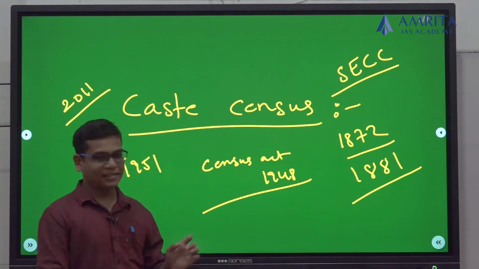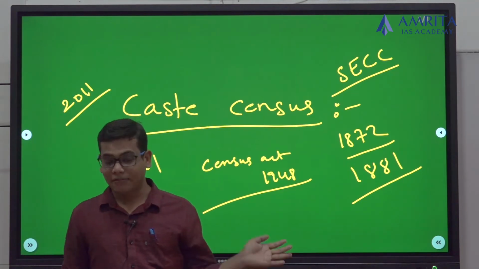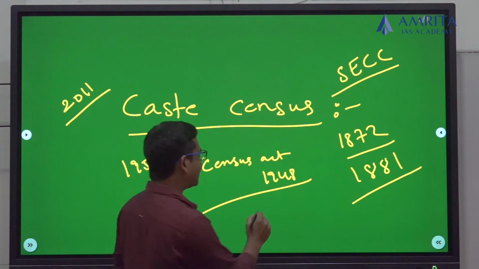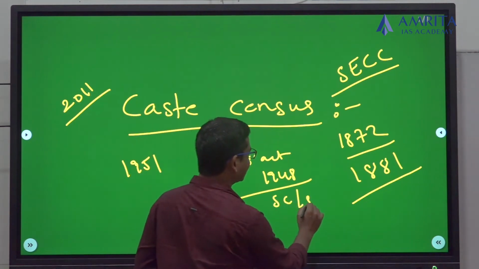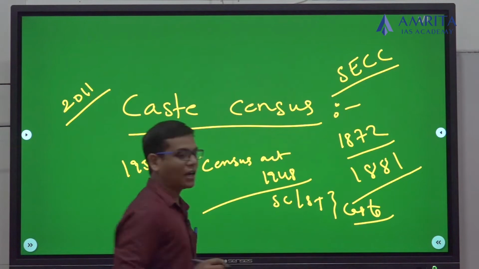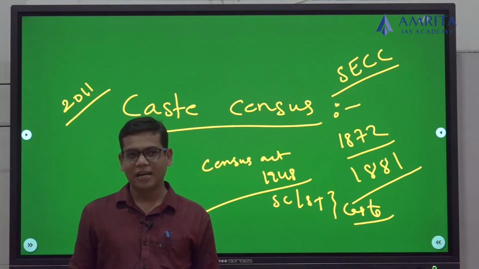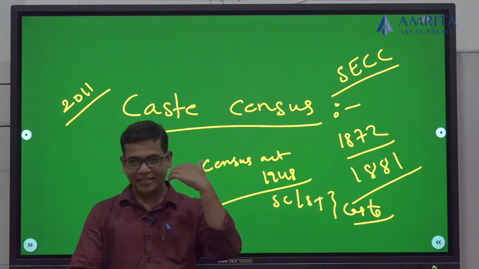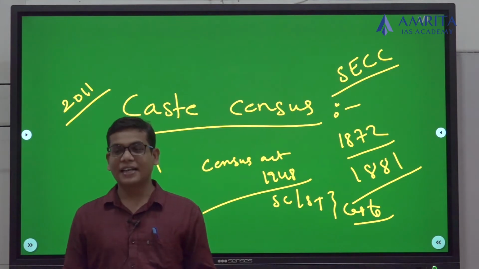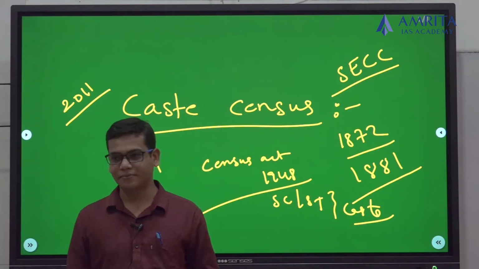Now, under the Census Act, we calculate the general information for everybody. But when it comes to the SCs and STs, we also take the caste into consideration. That means if they say they are SCs, then they have an option to tell their caste or subcaste.